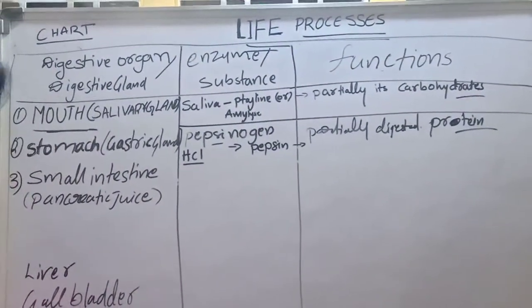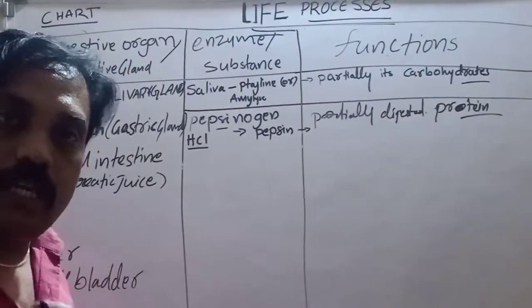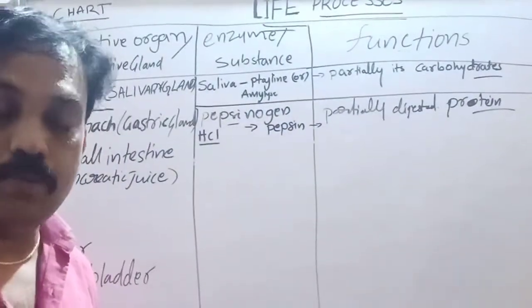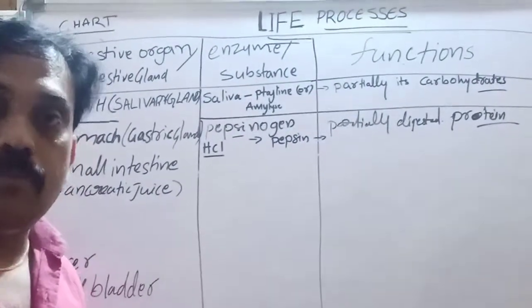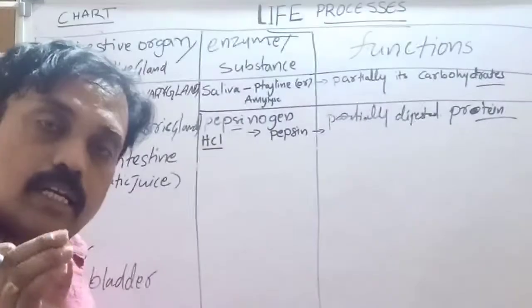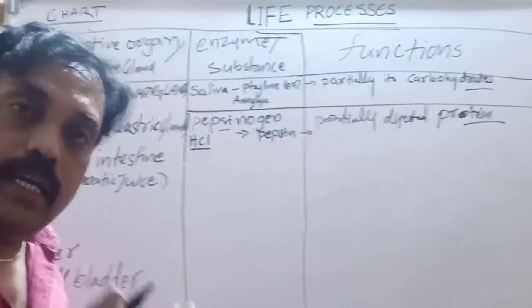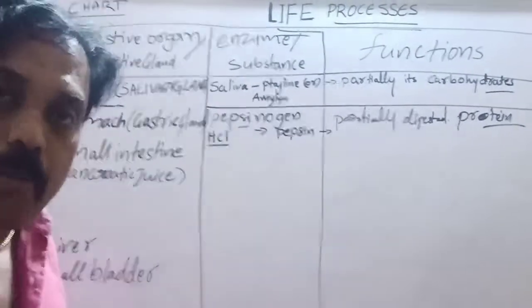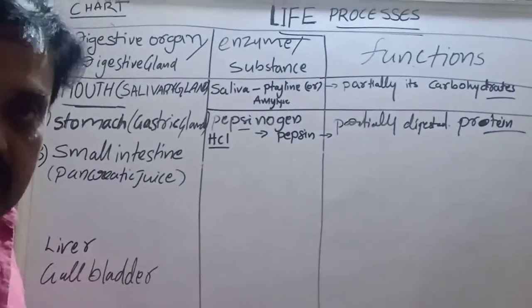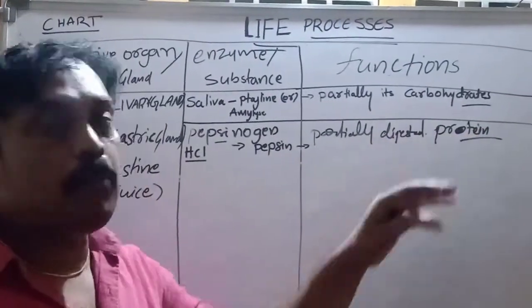That means in the stomach the gastric glands release especially HCl and the pepsinogen enzyme. HCl mixes with pepsinogen and activates pepsinogen into pepsin. This pepsin is useful for the partial digestion of proteins.